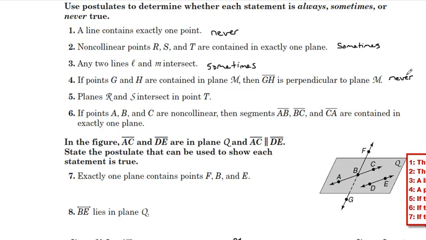For number 5, planes R and S intersect at point T. That is never true. The reason it's never true is because 2 planes intersect in a line, not a point.